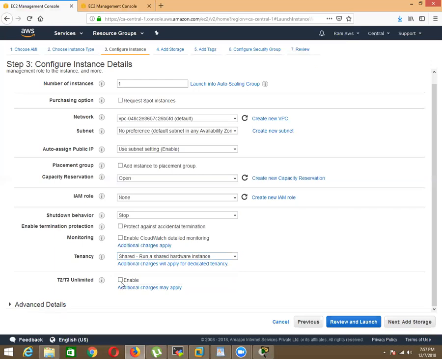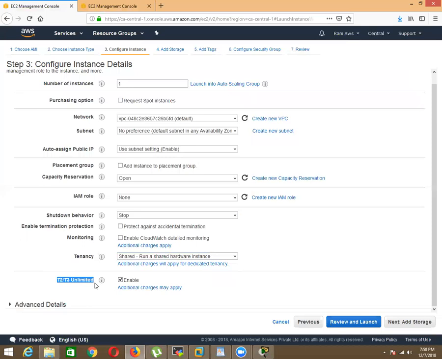This option is telling you that T2 and T3 based instance types are always running on low hardware. If you want more performance, and your instance is running on low hardware, low RAM, and a low processor, then if you select this option they will increase the performance while your T2 or T3 instance is running. We call these spikes. This is called credit, and AWS will charge you credit based payment.